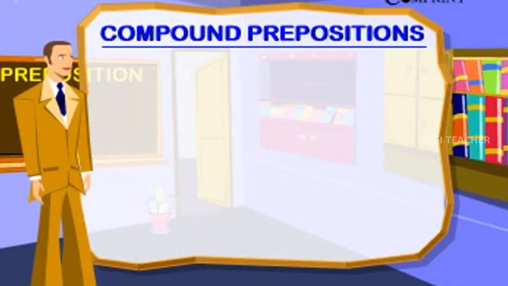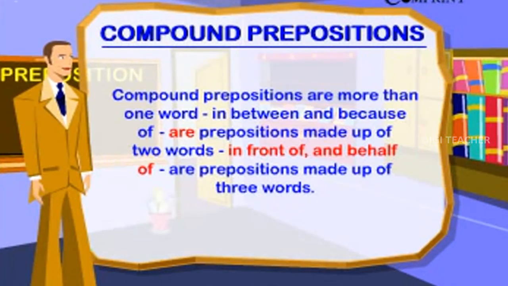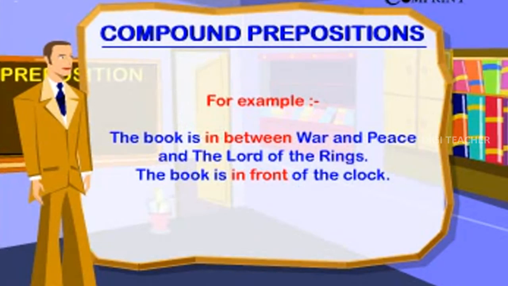Compound prepositions. Compound prepositions are more than one word. In between and because of are prepositions made up of two words. In front of and behalf of are prepositions made up of three words. For example, the book is in between War and Peace and the Lord of the Rings. The book is in front of the clock.